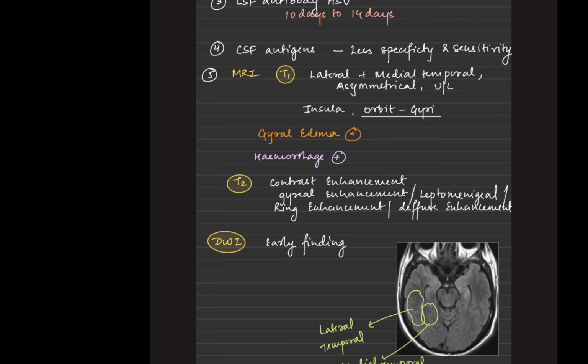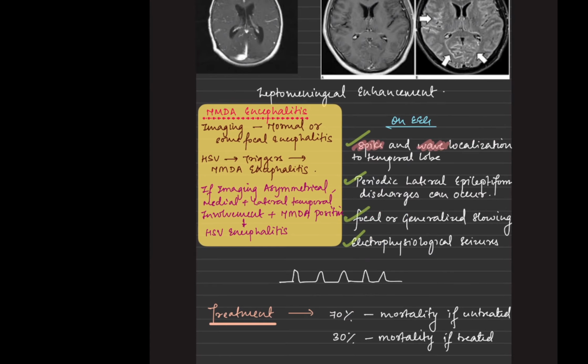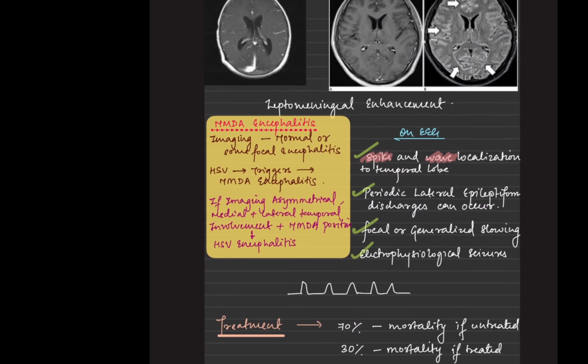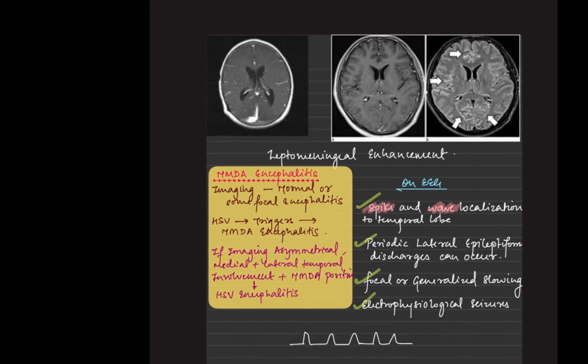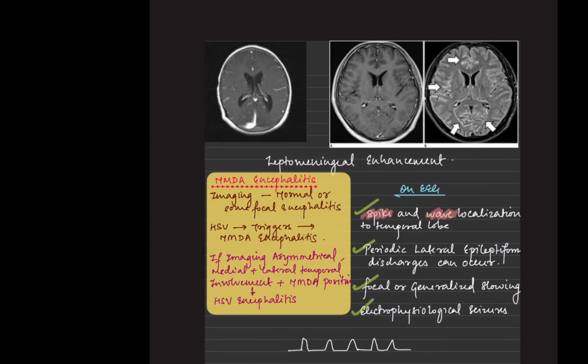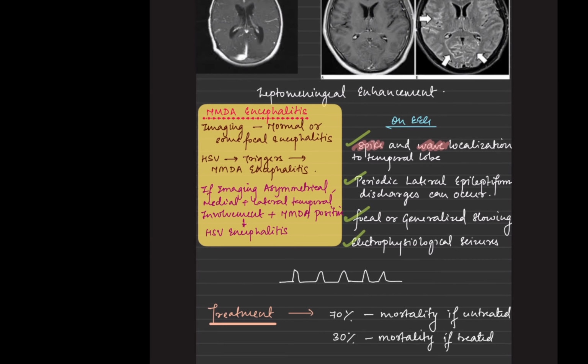If we come to the T2 part, there could be contrast enhancement: a gyral enhancement, leptomeningeal enhancement, ring enhancement, or diffuse enhancement. So there is enhancement which is seen on the T2 part. These are certain MRI findings. The arrow marks denote that there is infection and an enhancement. Now, NMDA encephalitis, as I said, can have HSV as one of its triggers.